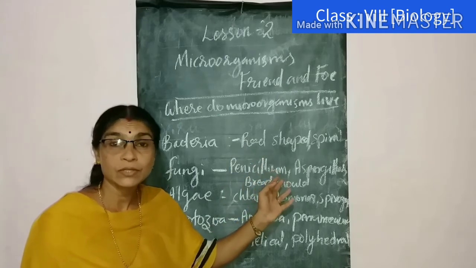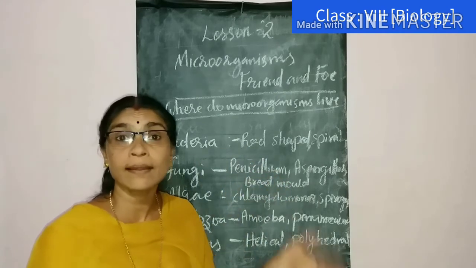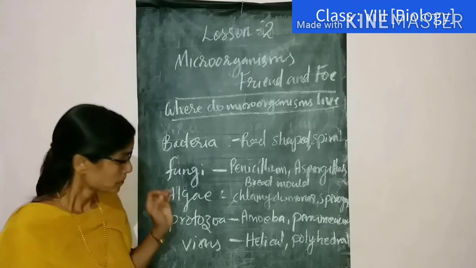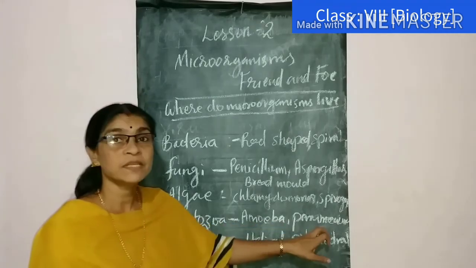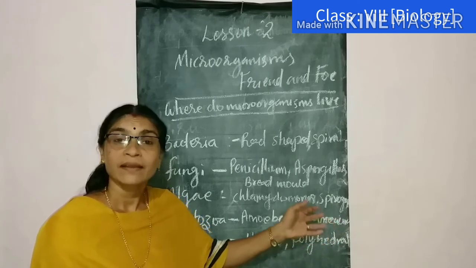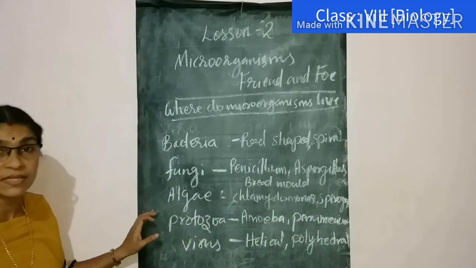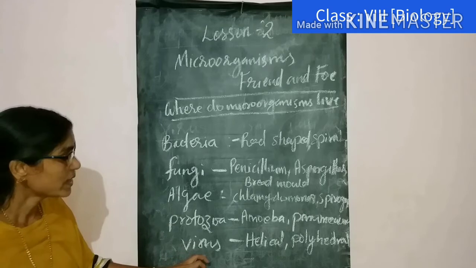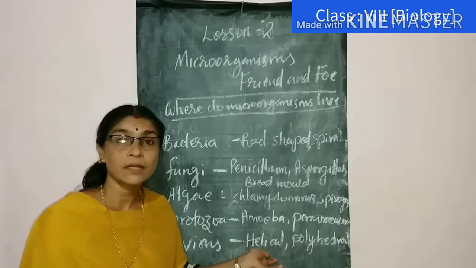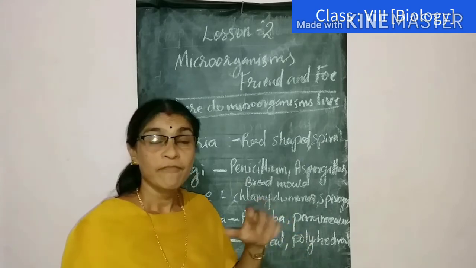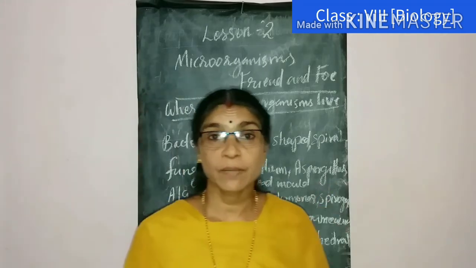Many other algae are also there: green algae, brown algae, red algae, etc. Next, protozoa: amoeba, paramecium, euglena, etc. are all protozoans. Then virus, we saw that they have different shapes like helical, polyhedral, envelope shape, and complex shape.